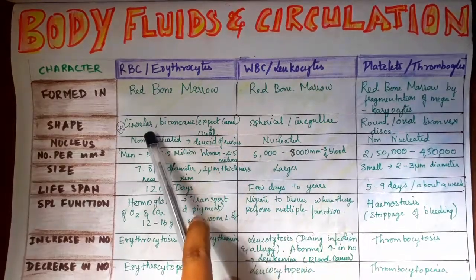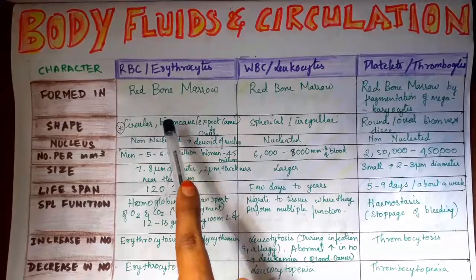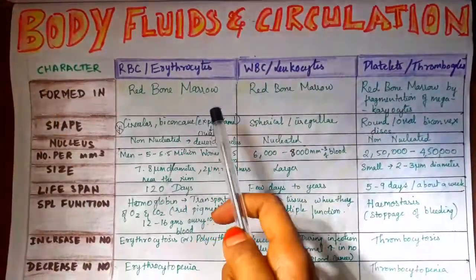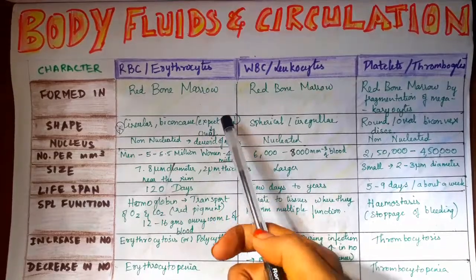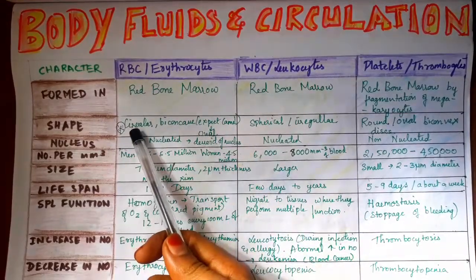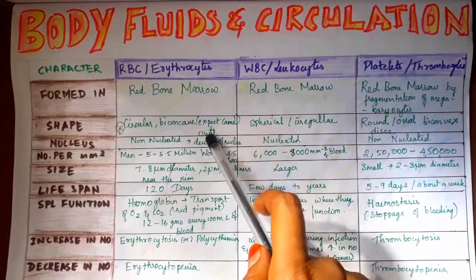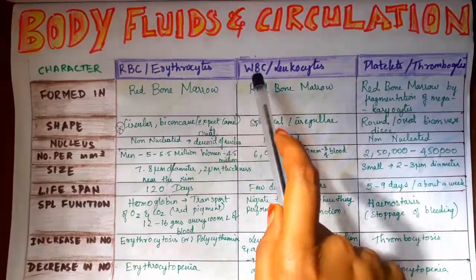The structure of RBCs is different. It's circular and biconcave, except in the camel, where it is oval. It's circular in normal condition, but only in the camel it is abnormal, in oval shape.